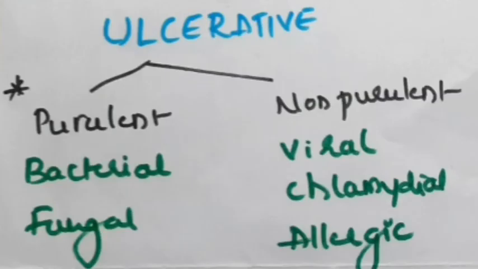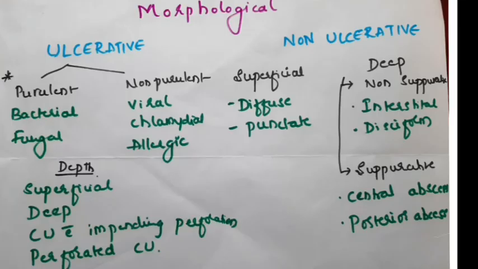So in the ulcerative, there are so many classifications, but I felt these two are clinically important, which have some relevance when you treat the patient. In the ulcerative, depending upon the purulence, it can be divided into purulent and the non-purulent. In the purulent, we have the bacterial and the fungal as the causes, whereas in the non-purulent, as you know, the viral keratitis, chlamydial and the allergic. So these come under non-purulent ulcerative type.